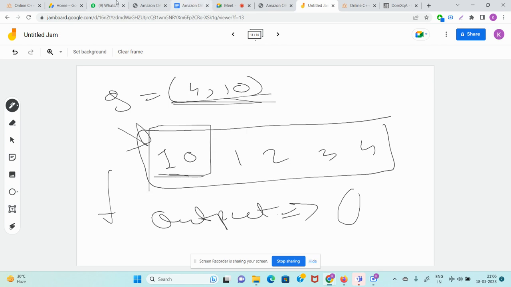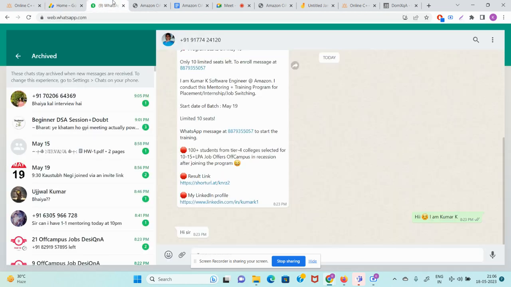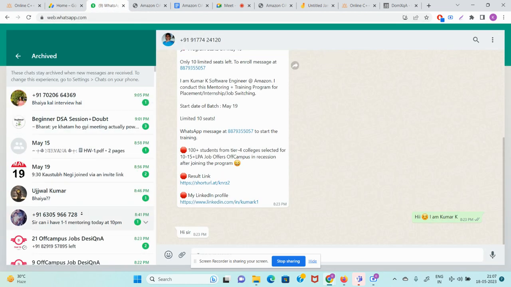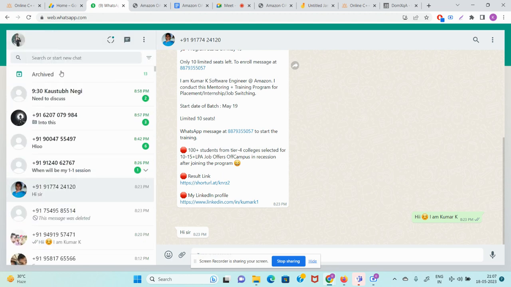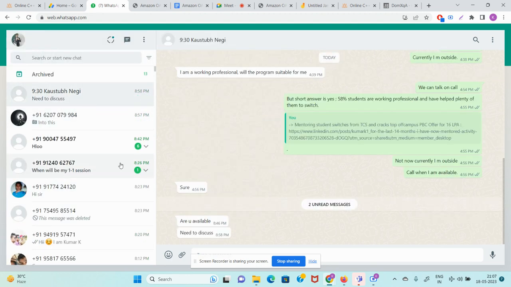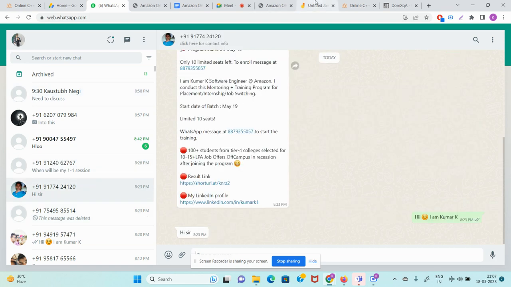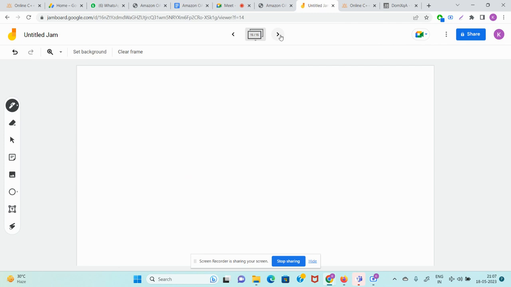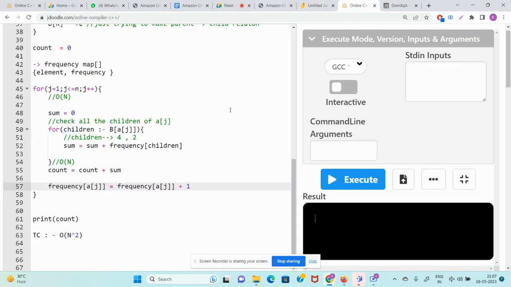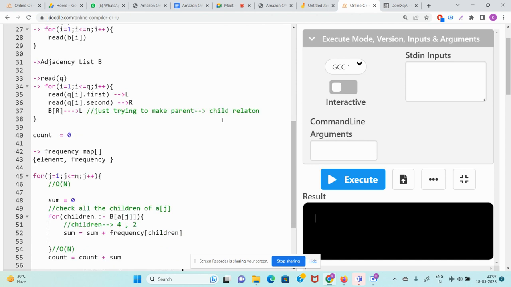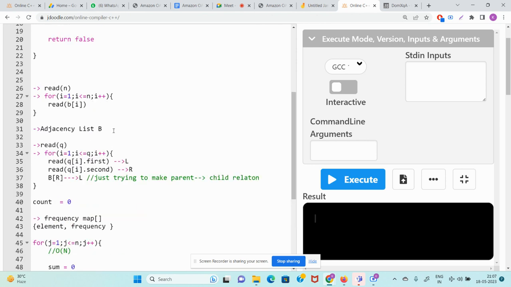Understood? Let's go to the code for a little bit detailed explanation. Let me check. People are coming again and again. Okay, so guys, now let's change the code. Let's create a parent map. Forget the adjacency list. Let's create a parent map. So how will I store the parent to child relation? I am just explaining it.